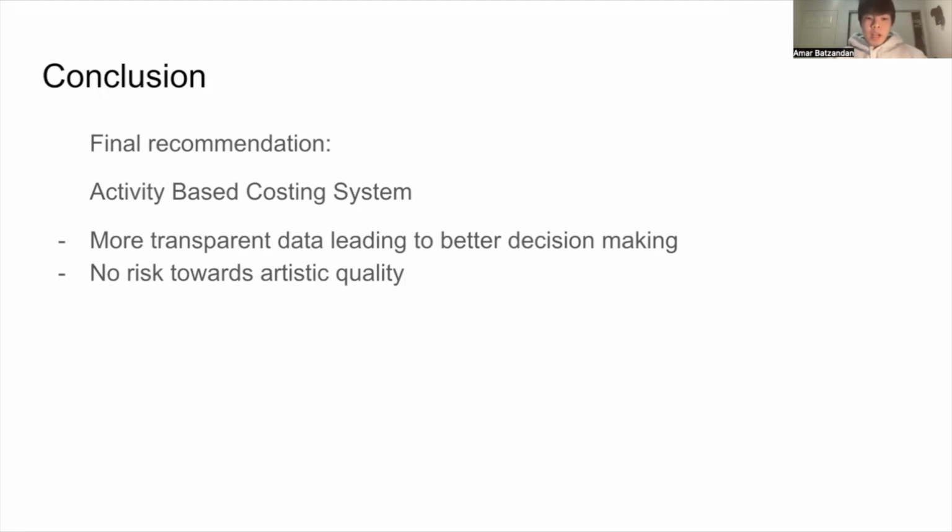An activity-based costing model should be applied to separate some indirect costs which are not related to rehearsal time, resulting in more transparent cost data and better decision making. Moreover, it creates a sustainable system which does not sabotage the opera's quality.